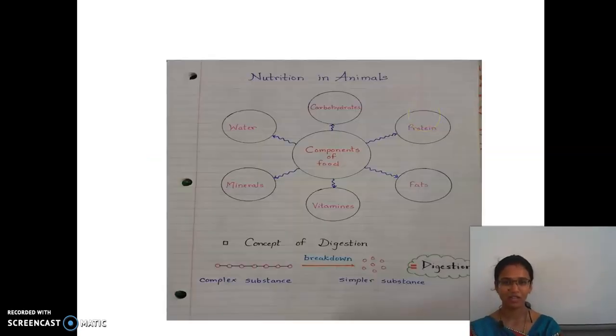These are the nutrient components of food. The food which we take in is divided into carbohydrate, protein, fat, vitamins, minerals, and water. This is the concept of digestion: the complex substance is broken down into simpler ones. What is this process named as? It is called digestion. Okay, now we will go to the next.